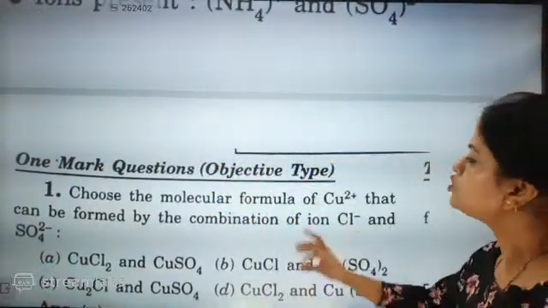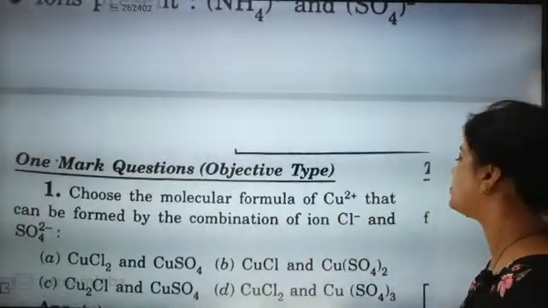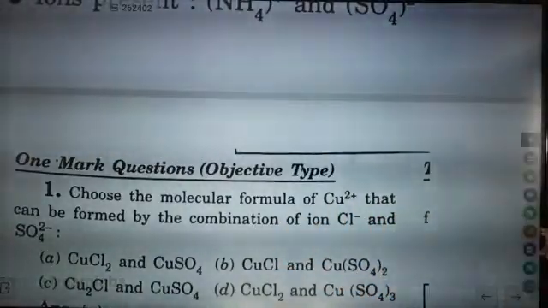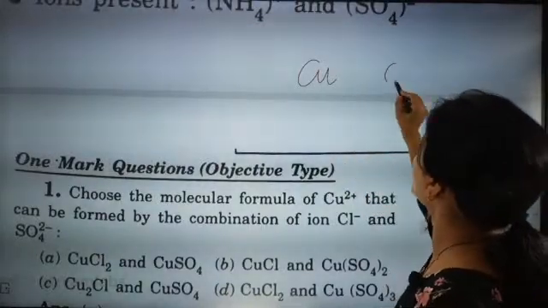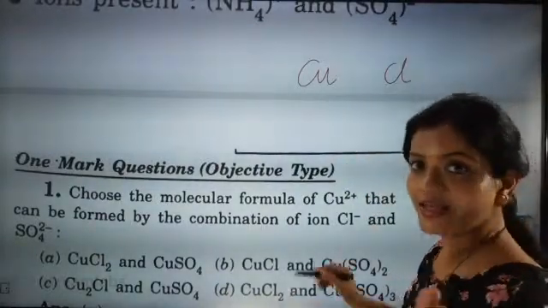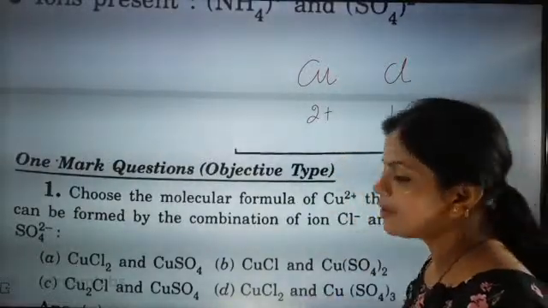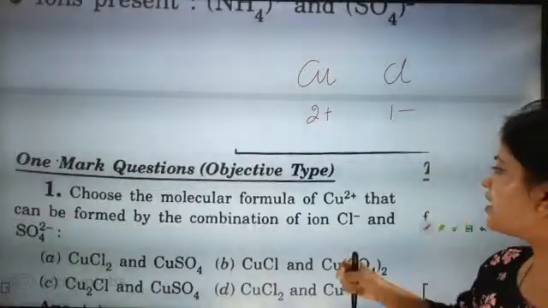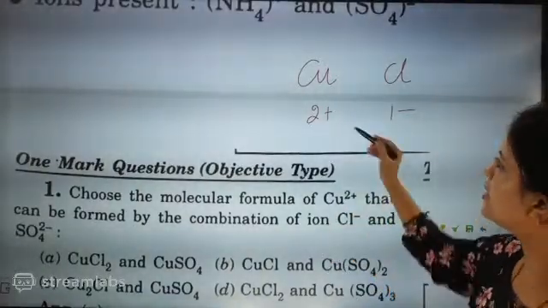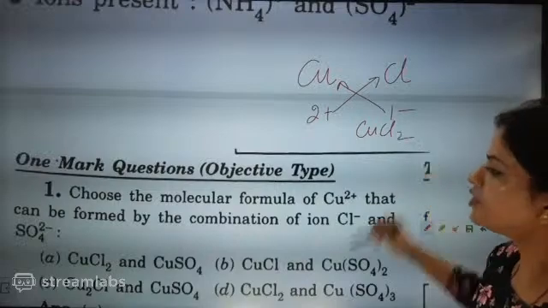Now look here, choose the molecular formula of the compound that can be formed by combination of Cu2 plus with Cl minus. Now look here beta, Cu and Cl, we know that Cl is 1 minus and Cu is 2 plus, copper 2. So what will be the answer? This will go this side, this will go this side, CuCl2 will be coming.